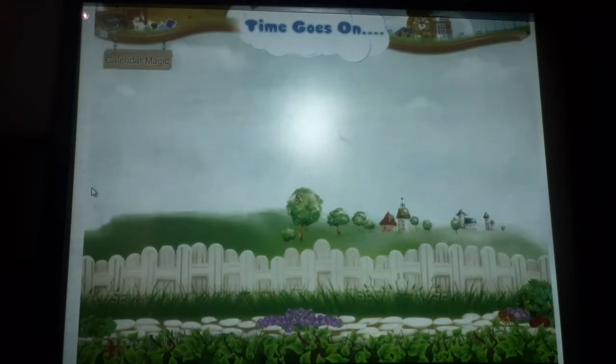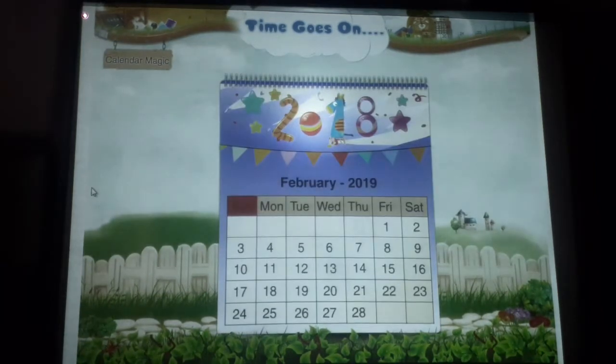Calendar magic. Here is the calendar for the month of February 2019. Let us mark a square on the calendar and see some magic. Which is the number in the center of the square? 13 is in the center of the square.